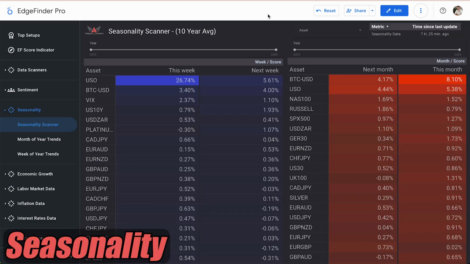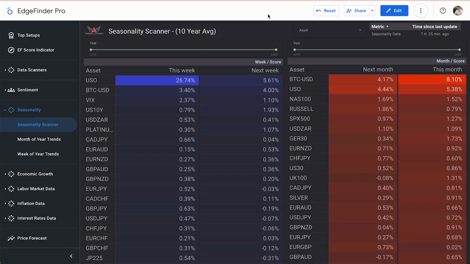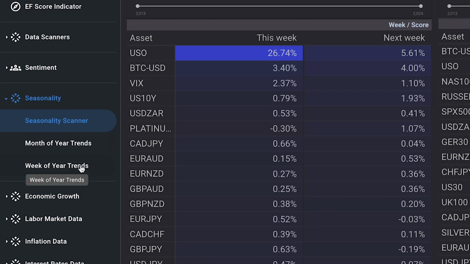Seasonality keeps track of how certain assets trade during different parts of the year over time. Here in our seasonality section, we have three different tabs. We have our overall seasonality scanner, we have our monthly trends, and our weekly trends.